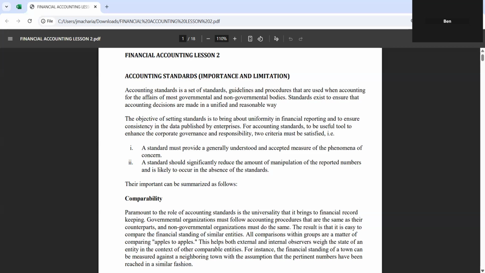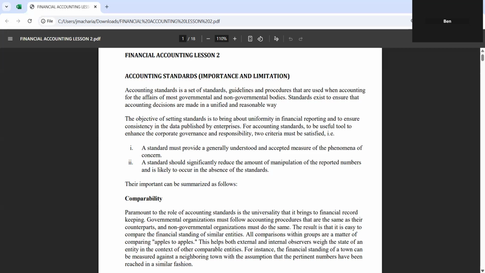Standards exist to ensure that accounting decisions are made in a unified and reasonable way. We normally use accounting standards to make sure that the information you are providing is the same across. One organization should not produce data that doesn't comply with another organization. So the objective of setting standards is to bring about uniformity in financial reporting and to ensure consistency in the data published by enterprises, so that most enterprises and companies will have uniform reporting of financial position.